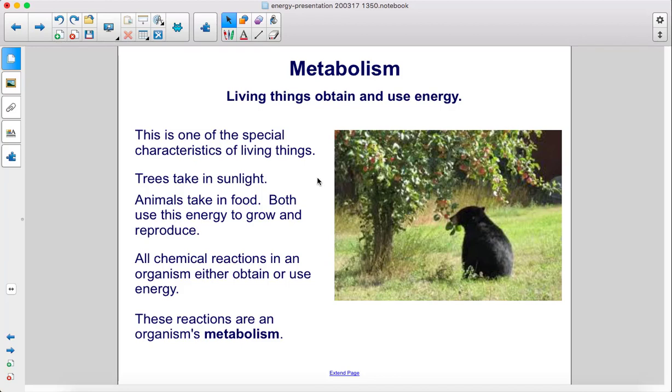Living things obtain and use energy. This is one of the special characteristics of living things. Trees take in sunlight. Animals take in food. Both use this energy to grow and reproduce.